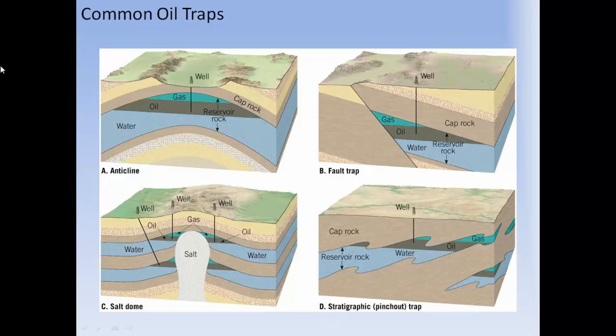So here are our examples. In an anticline, we might have an impervious layer here. It's our cap rock. And under here we have our reservoir rock. So we might have water, and above it we have oil, and then we might have gas. A fault trap, say with this fault, one side slid down, one side slid up. So this cap rock forms a seal that traps the water, the oil, and the gas. Now a salt dome may also help trap oil and water and gas. And then a stratigraphic or pinch-out trap, we have a reservoir layer that pinches out, surrounded by the impervious cap rock.